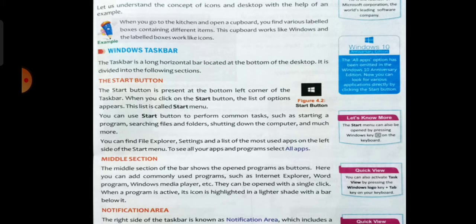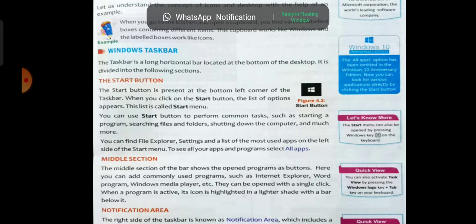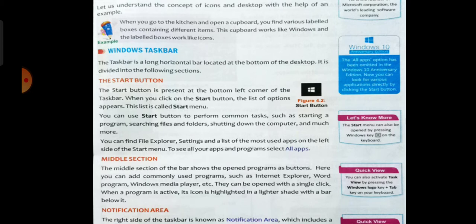Then the middle section of the taskbar shows icons of all the opened applications. Some basic applications like Internet Explorer, Chrome, Windows Media Player, and My Documents folder also appear as icons in the middle section. As you open any new application, that icon also appears in the middle section of the taskbar.